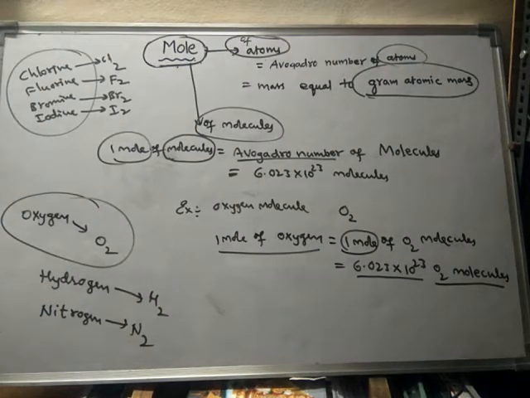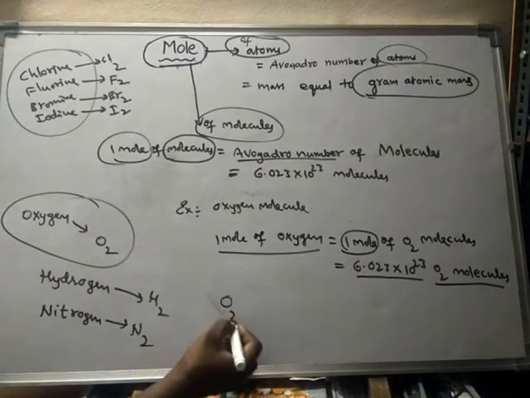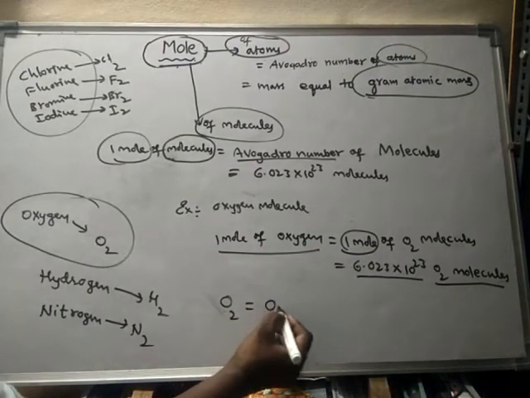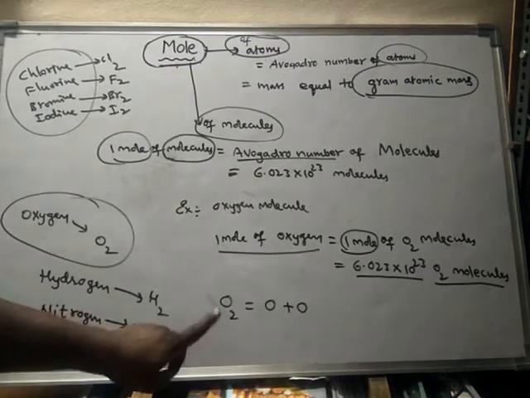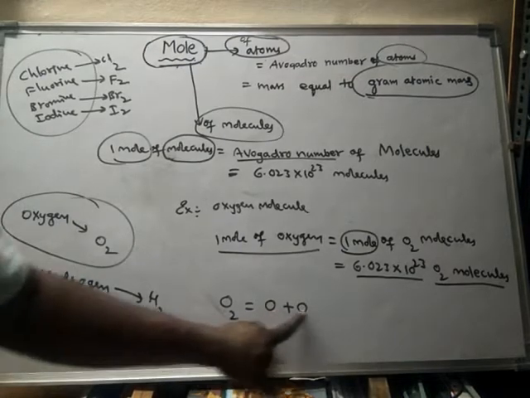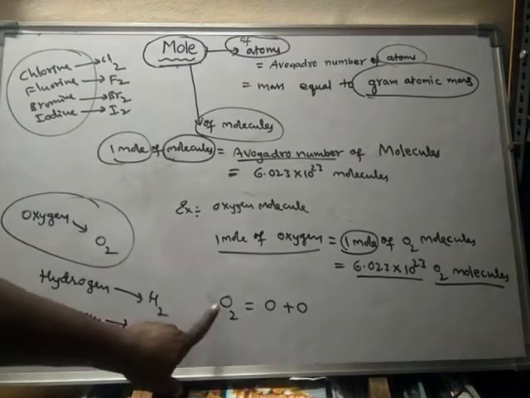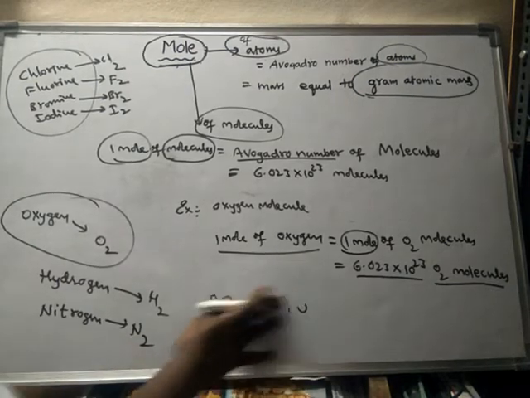Okay. Already we know that 1 O2 molecule contains 2 oxygen atoms. So every 1 molecule of O2 contains double the number of oxygen atoms. Suppose there are 2 O2, it indicates that there are 4 oxygen atoms.